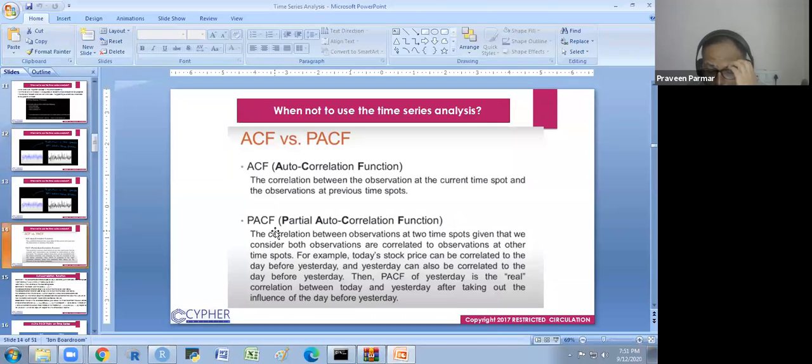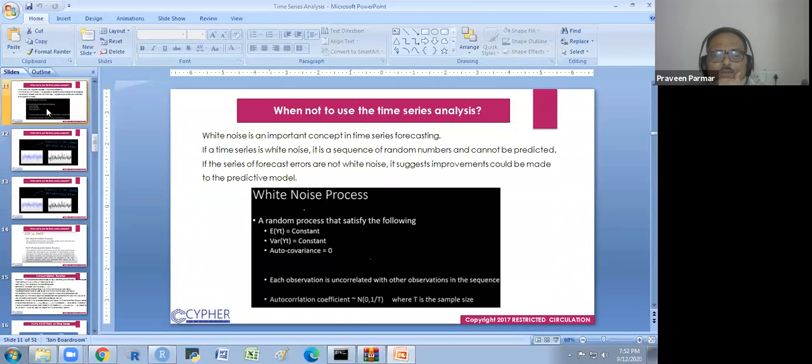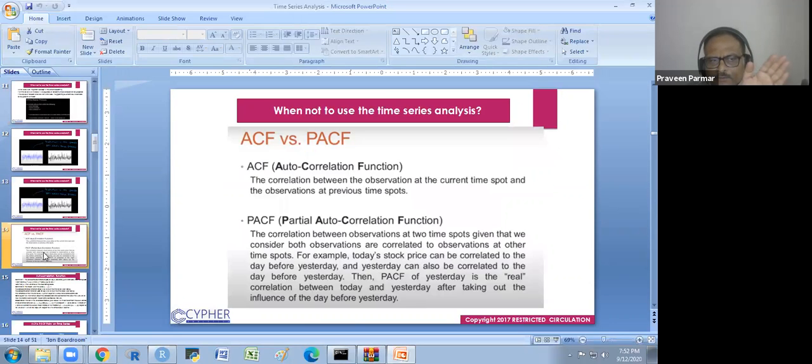We see there is some autocorrelation factor, as we have seen here, the autocorrelation coefficient where T is the sample size. So this is the measurement. We check the autocorrelation. Covariance is a different thing, and correlation is a different thing. You know the difference between covariance and correlation. The autocorrelation function correlates with the previous lag, and this way that is the autocorrelation factor: the correlation between the observation at the current time spot and the observation at previous time spots.